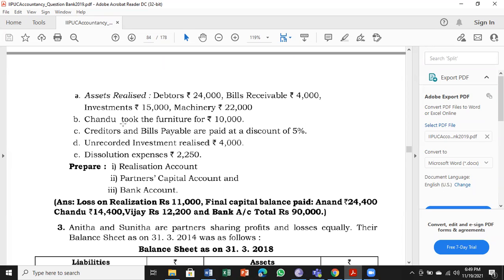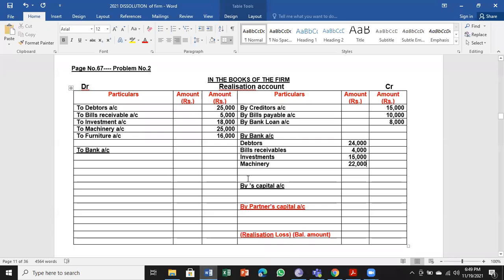Next, B, Chandu took the furniture for 10,000. So instead of selling, the business is transferring one of the assets to partner, Chandu's capital account. Chandu is taking over furniture at rupees 10,000. So remember, if money is realized by cash or bank account, if it is taken over by any of the partners, partner's name has to come.